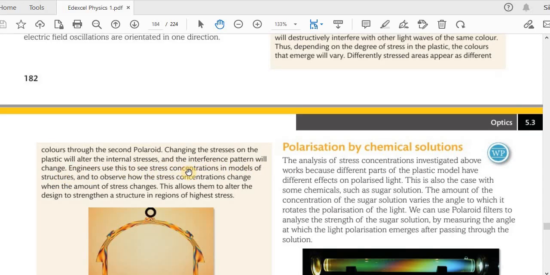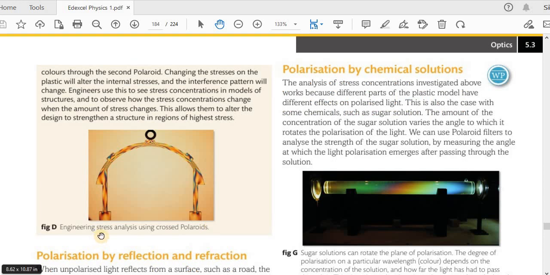Engineers use this to see stress concentrations in models of structures and to observe how the stress concentrations change when the amount of stress changes. This allows them to alter the design to strengthen a structure in regions of highest stress. Engineering stress analysis using crossed Polaroids.